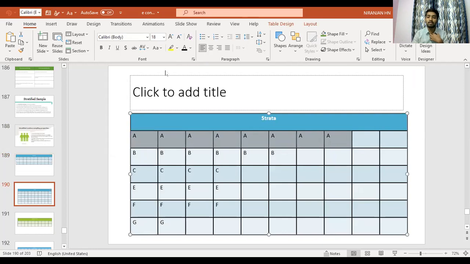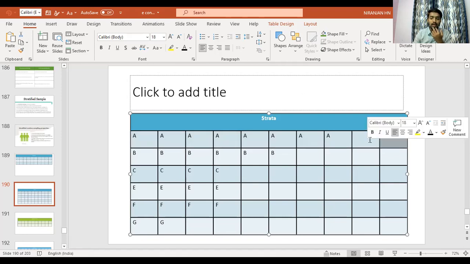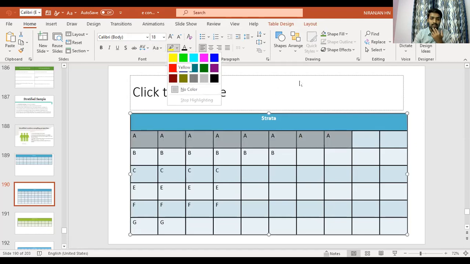So let us assume my population size is 8, 8 plus 6 is 14, 14 plus 4 is 18, 18 plus 4 is 22, 22 plus 4 is 26, 28. So out of 28, 8 people belong to a single category or have a common characteristic. Let us assume, okay, we will give it a color.